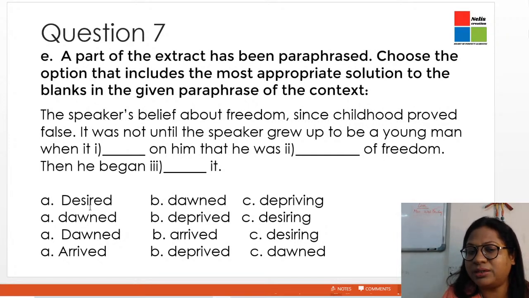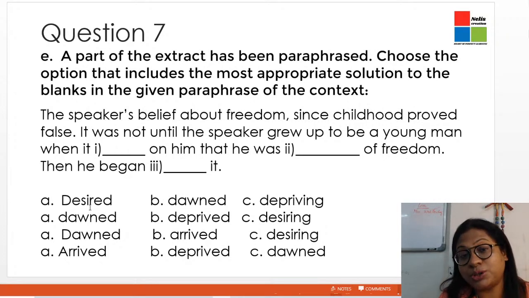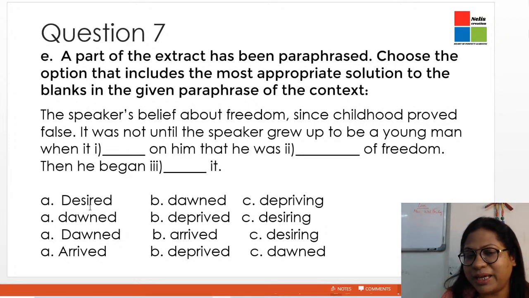The first one in the third option is also dawned, but the second option is arrived. That he was arrived of freedom, that doesn't make any sense. So we cannot choose that as well, right? The last option, when it arrived on him, again this doesn't make any sense. So therefore the second option, all the three words make sense: dawned, deprived, desiring. So we're going to go with the second option.